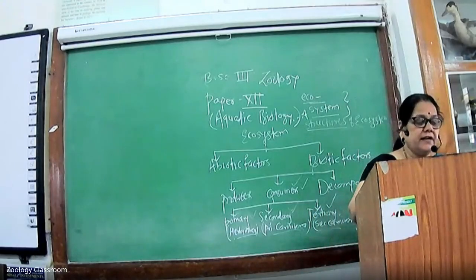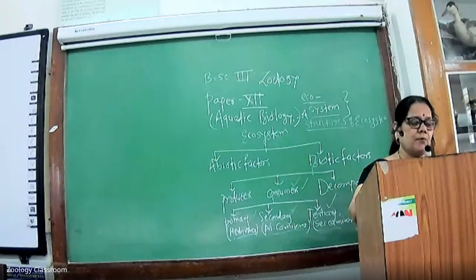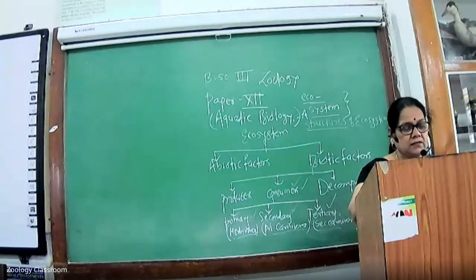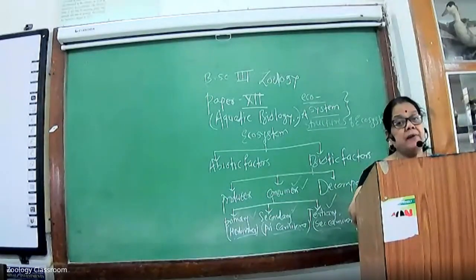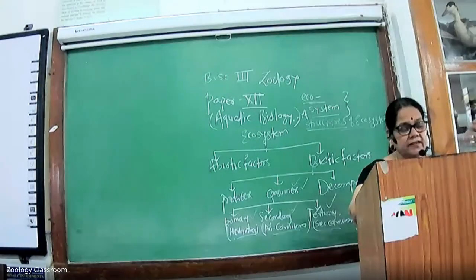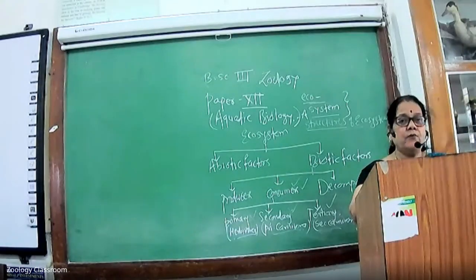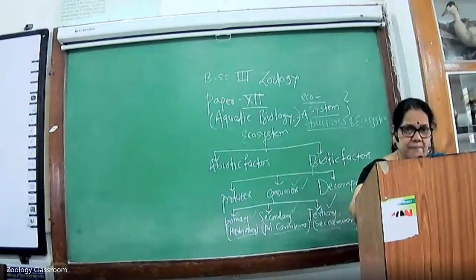The third point is the decomposers or the reducers. Decomposers are the organisms which break up the dead bodies of plants and waste products. They include fungi and certain bacteria.